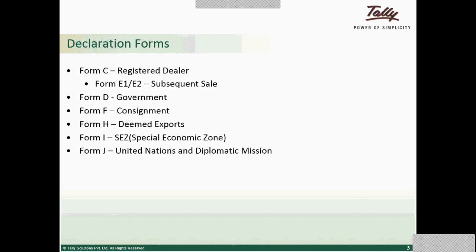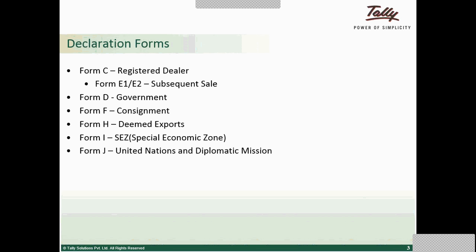The next ones are Form E1 and Form E2. These will be applicable when there is subsequent interstate sales. For example, when the goods that were brought by paying central sales tax are again sold to a person in a different state, then Form E1 will be applicable, and Form E2 will be applicable when the sale is happening while the goods are in transit. With the use of these, the cascading effect of taxation is brought down.